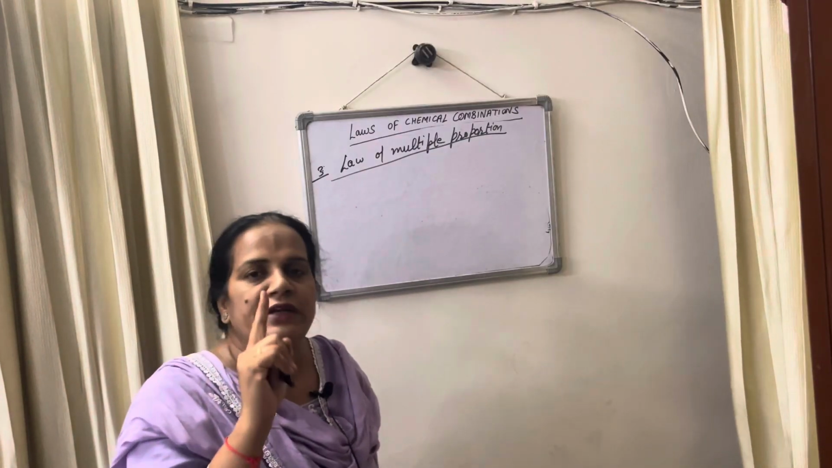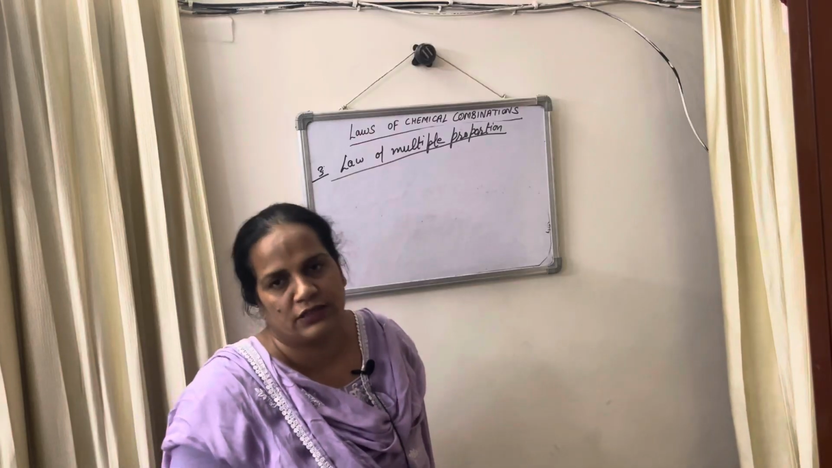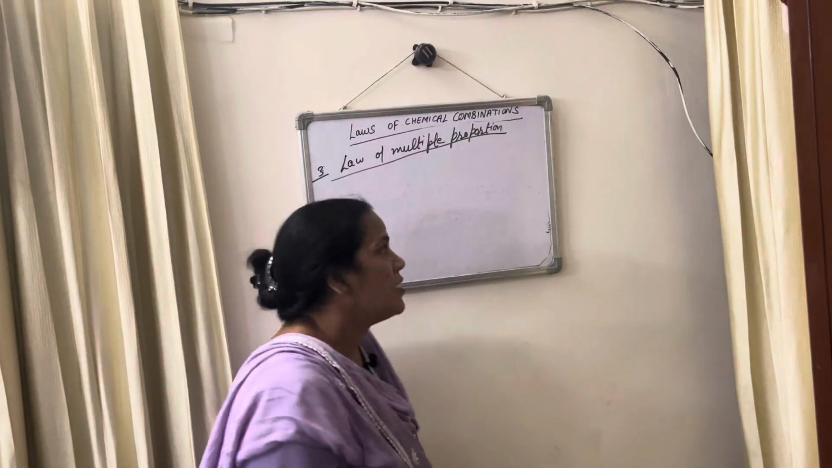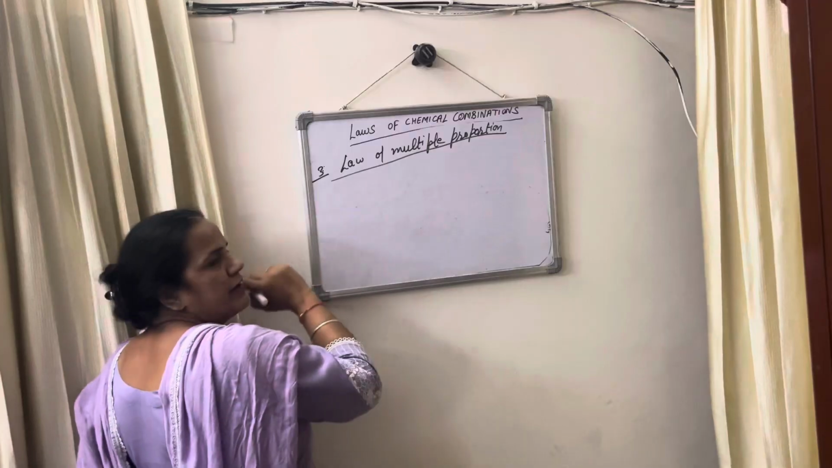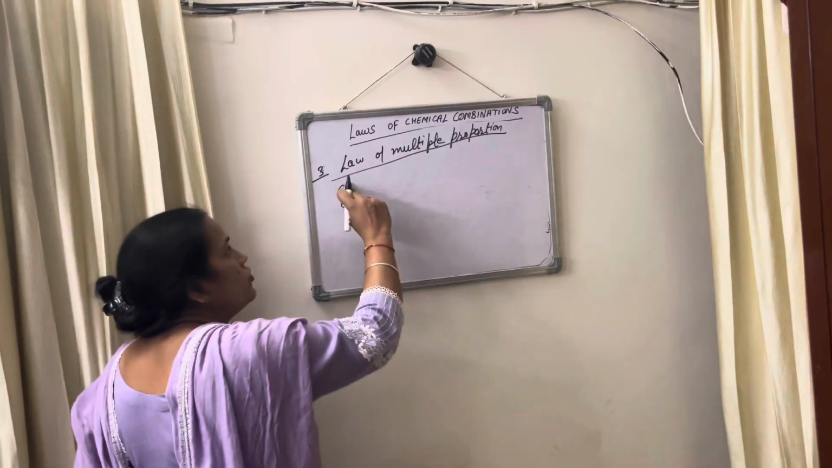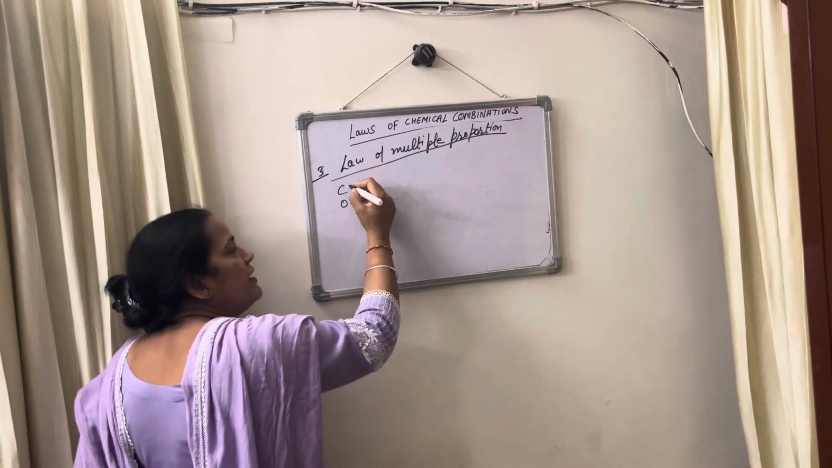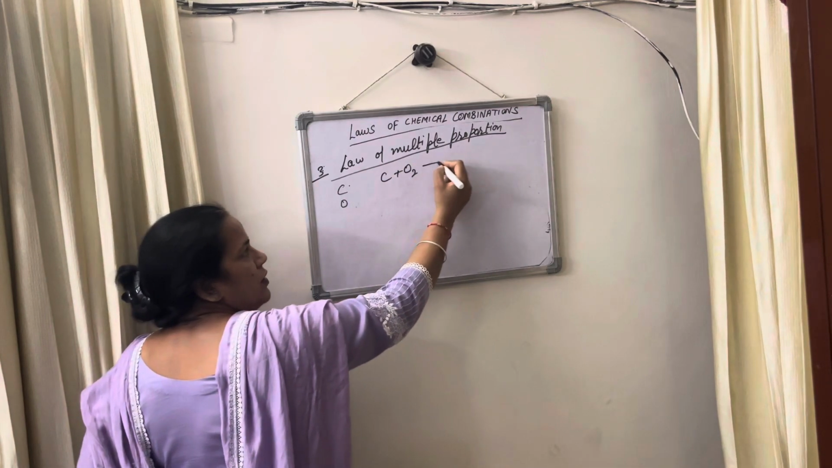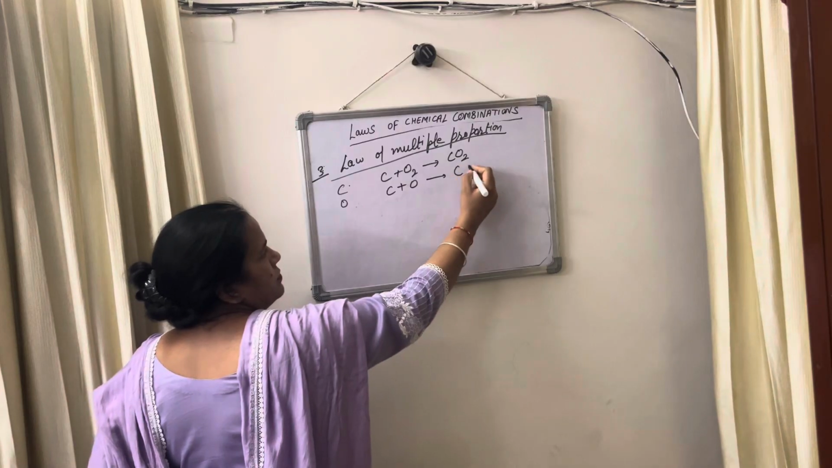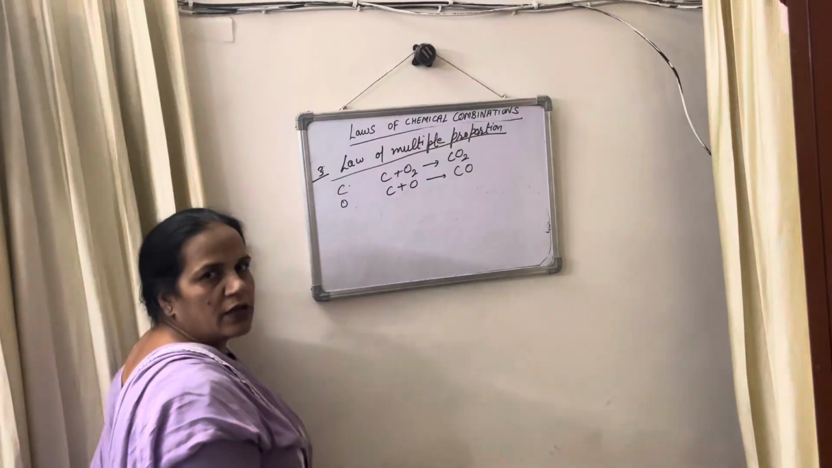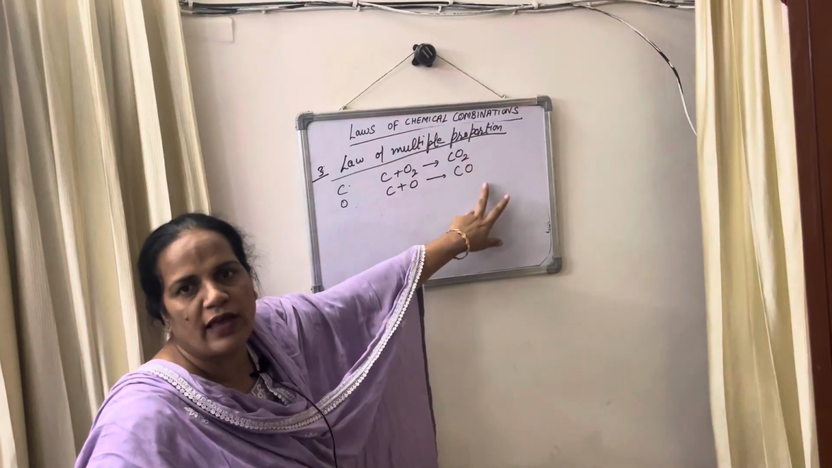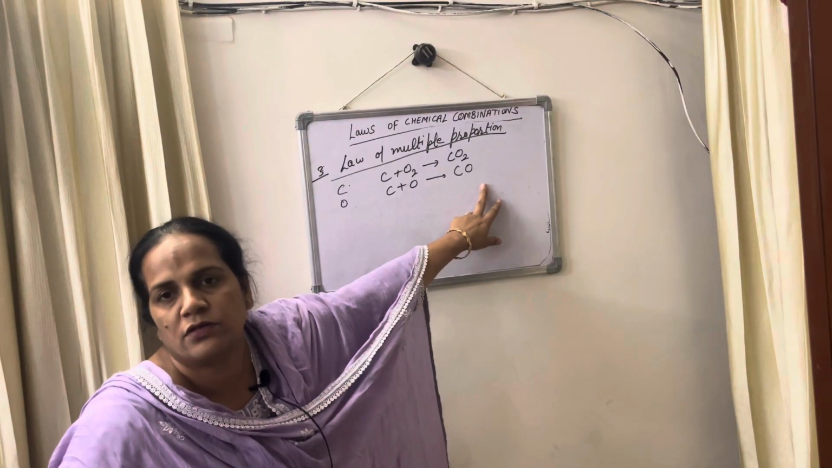When two elements combine with each other to form more than two compounds, means you can take two elements. For example, I take carbon and oxygen. When we take two elements, they combine with each other to form two or more compounds. Carbon and oxygen can combine with each other to form carbon dioxide as well as carbon monoxide.